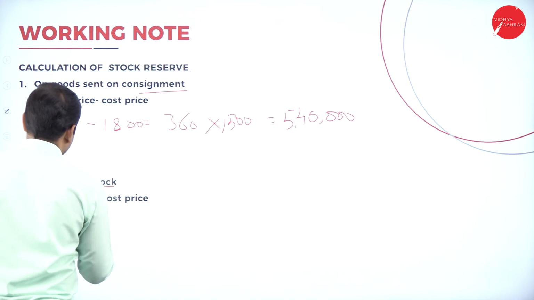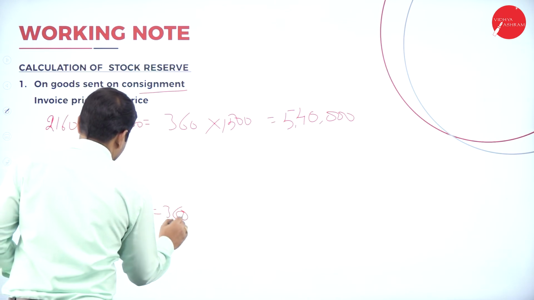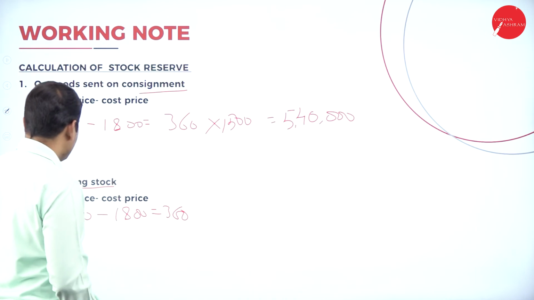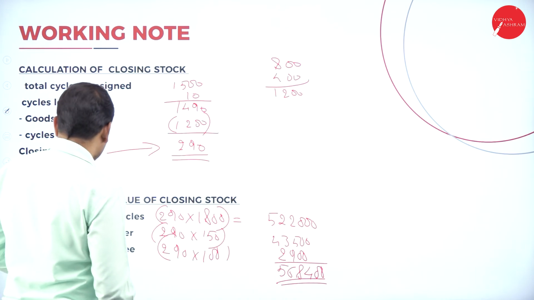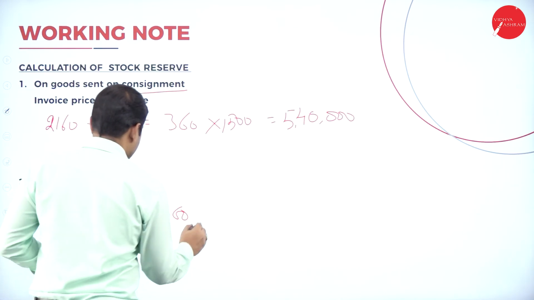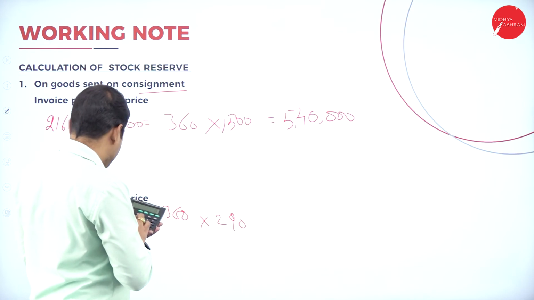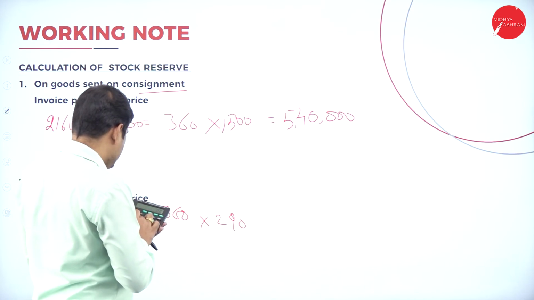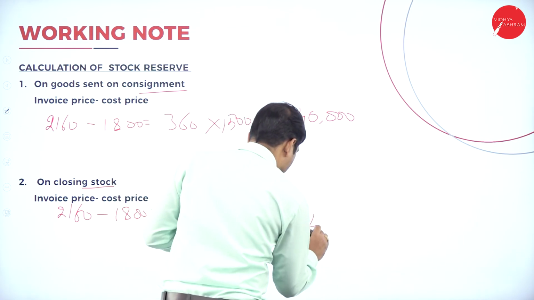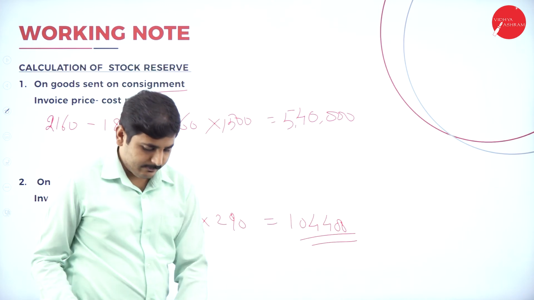Again, on closing stock, the invoice price is 2,160 minus cost price 1,800, equals 360. What is our closing stock? 290 cycles is the closing stock. So 360 into 290 cycles, the closing stock reserve is 1,04,400.